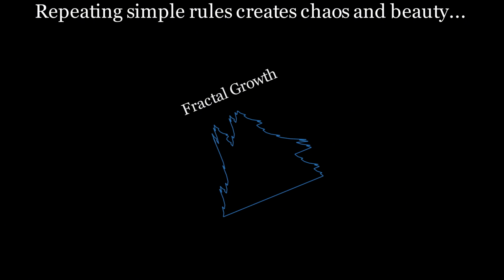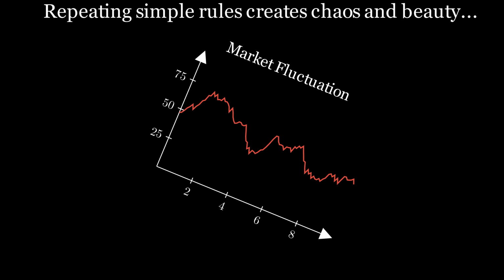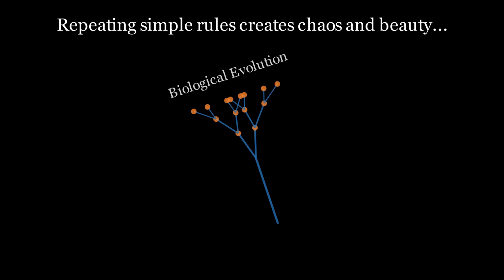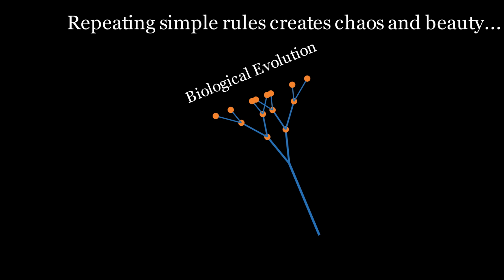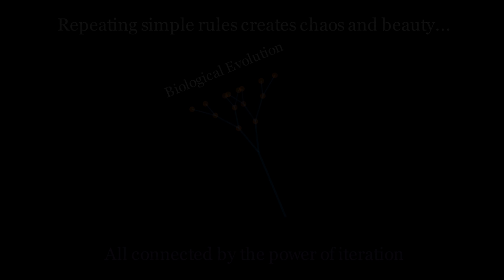This process of repeating simple rules to create staggering complexity isn't just a mathematical curiosity. It's a fundamental pattern woven into the fabric of reality. We see it in the infinite detail of fractal geometry, in the chaotic yet patterned fluctuations of financial markets, and in the branching diversity of biological evolution. All of these seemingly different worlds are connected by the same deep magic, the power of iteration.